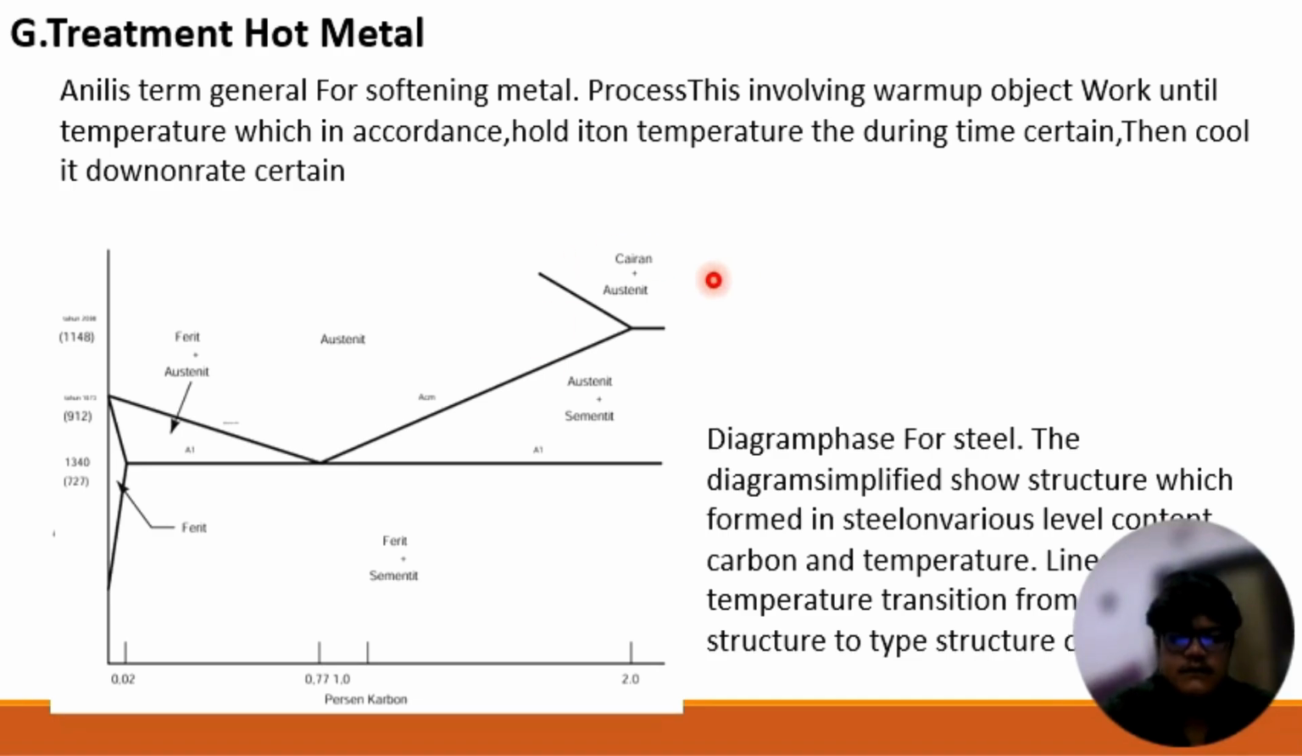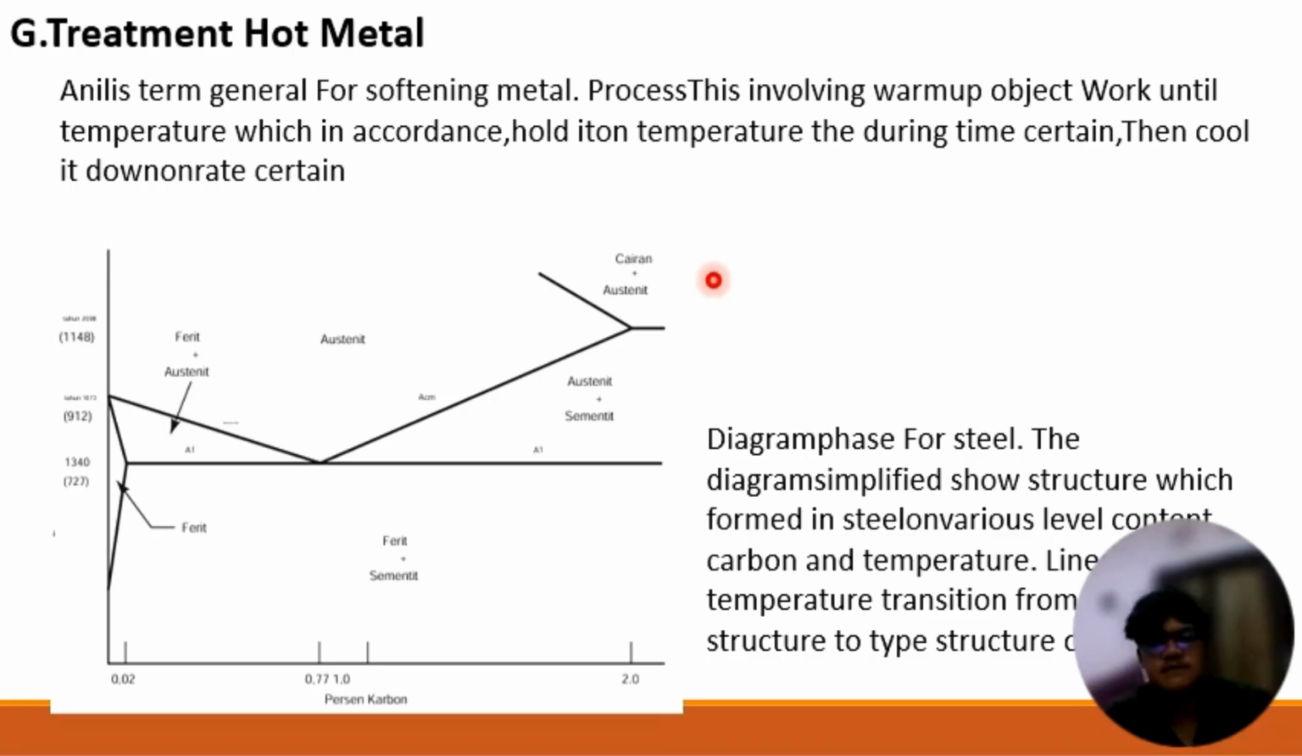Okay, for point G, hot metal treatment. In hot metal treatment, the general term is softening the metal. This process involves warming the workpiece to a suitable temperature, holding it at that temperature for a certain time, then cooling it down in a certain way.